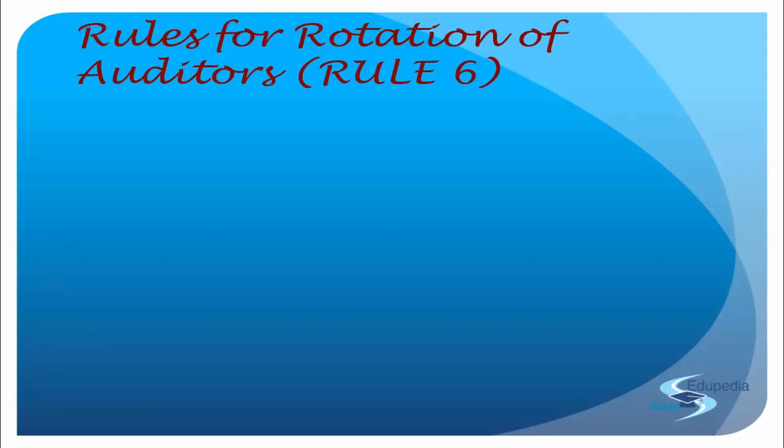Next we move ahead to understand the rules for rotation of the auditors. That is Rule 6. When we talk about the rules of rotation of auditors, it is not a very big rule that says this is how they have to be. It's nothing like that. Rules are something that explains the law, that explains the Act. So what does the rule say? Likewise, the way you had appointed the auditor in the first place, in a similar fashion, you will have to rotate the auditor as well.